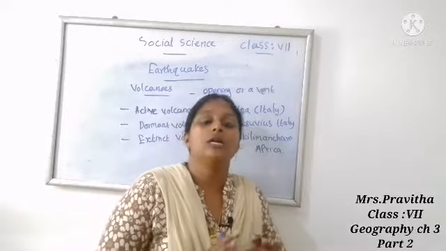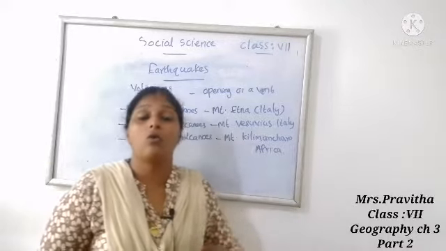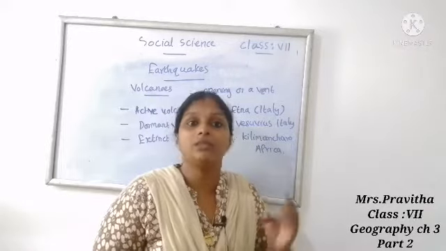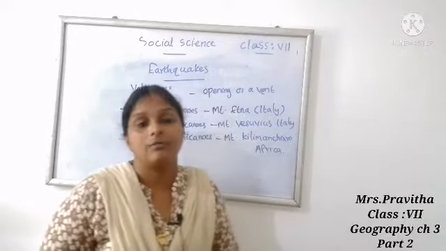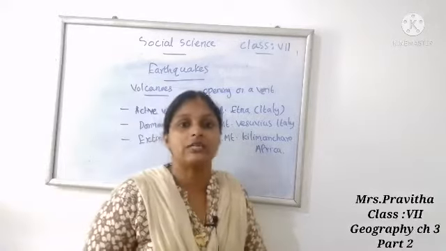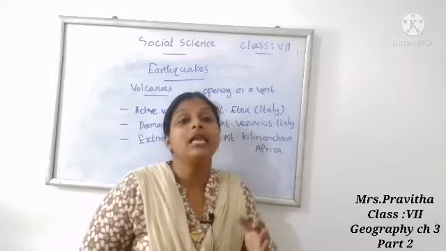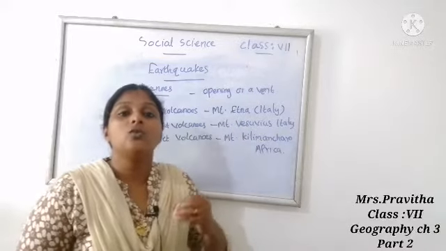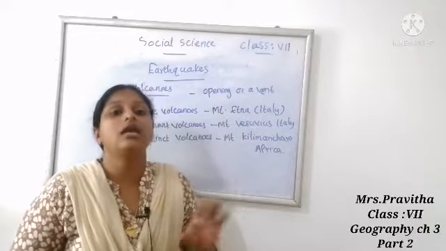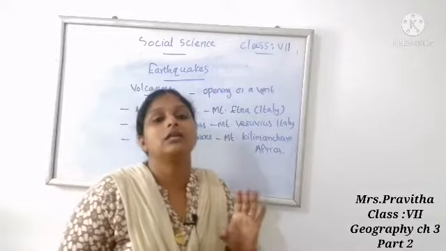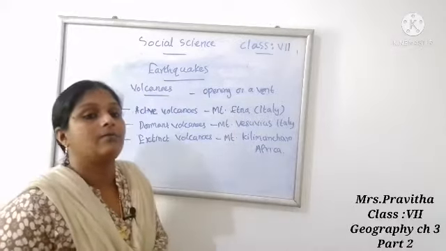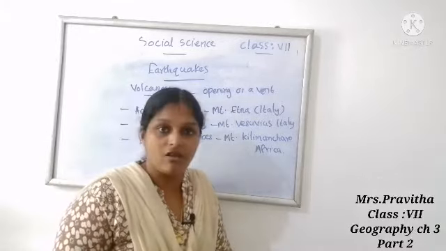Dormant volcanoes have not erupted for a long time but have a chance to erupt in the future. For example, Mount Vesuvius of Italy. Third one, extinct volcano. It has not erupted for at least 10,000 years and is not likely to erupt at all. For example, Mount Kilimanjaro in Africa.